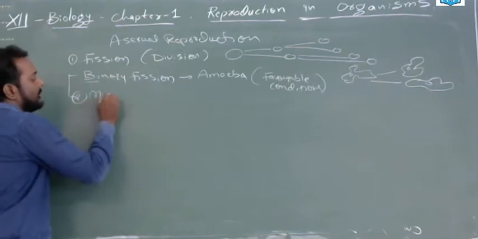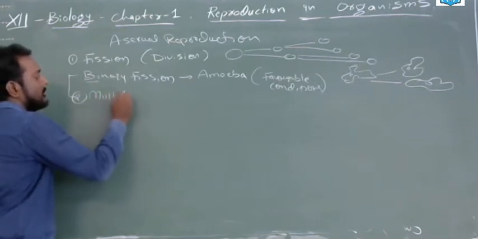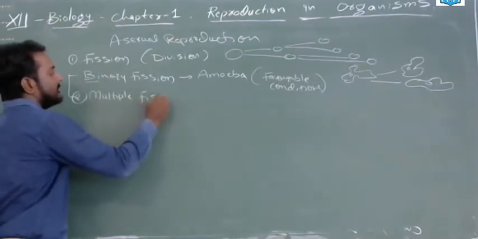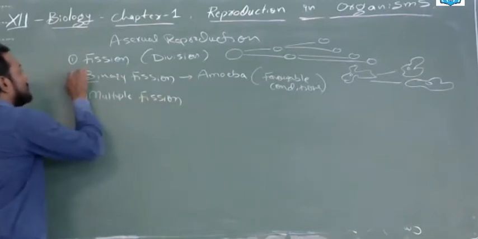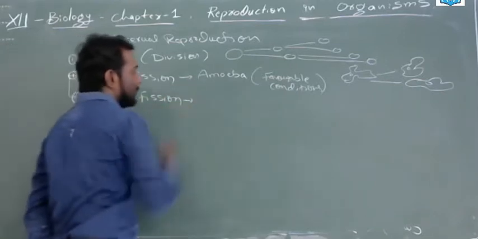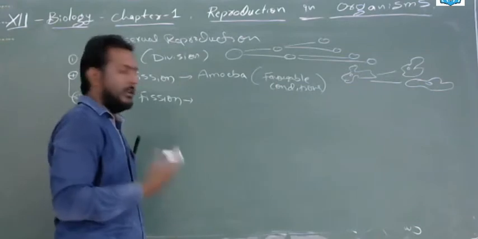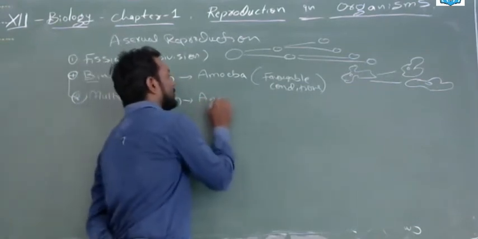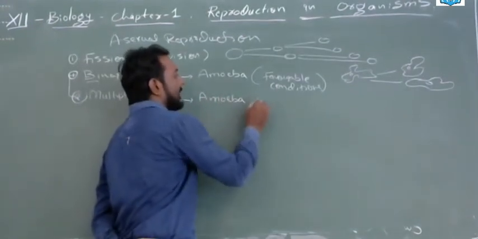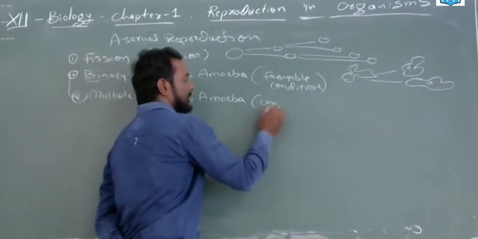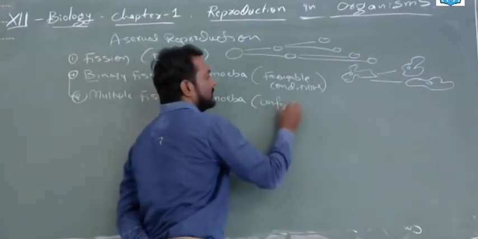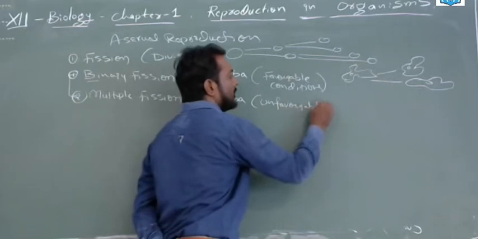multiple fission. Here also, multiple fission, we can see properly in the amoeba itself. But in case of an adverse condition, that is unfavorable conditions.